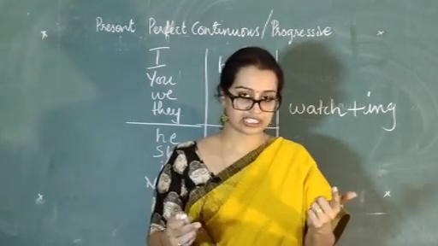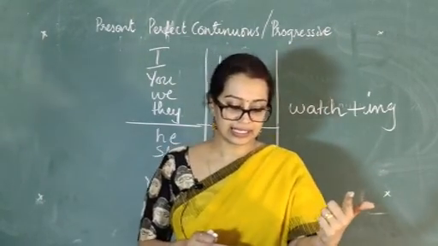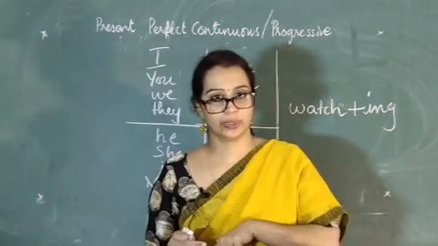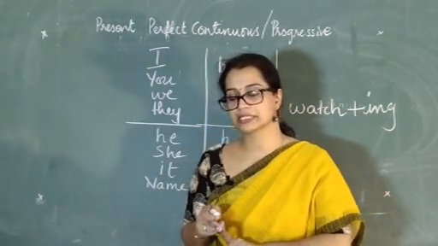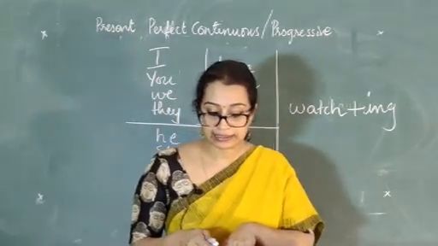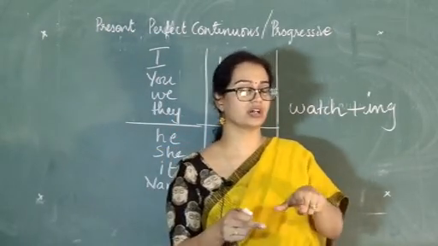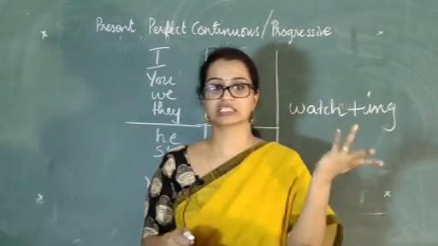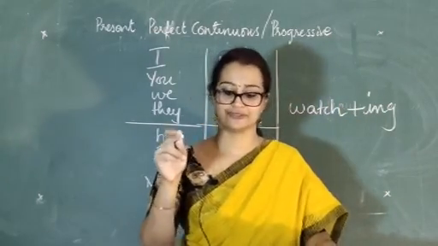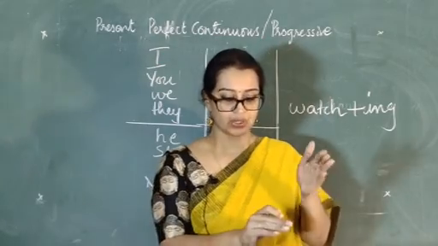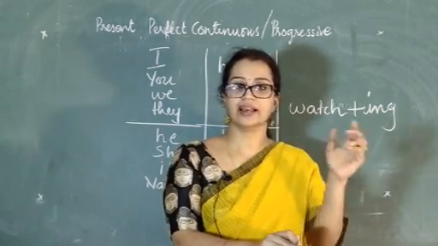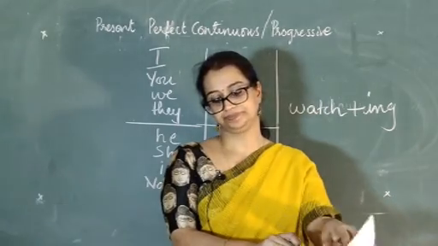So those are the two rules, and we'll just brush up a little more on them. The first rule is, it started in the past and is still continuing. The first rule for present perfect continuous tense: it starts in the past and is still continuing. We have been working on the project for 6 months. Again, the clue word for is given to you. So we started 6 months back and are still working.